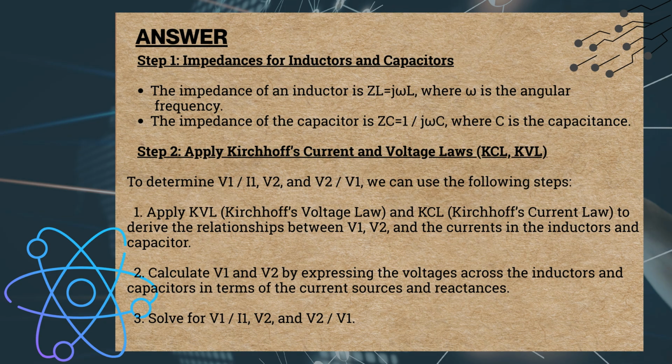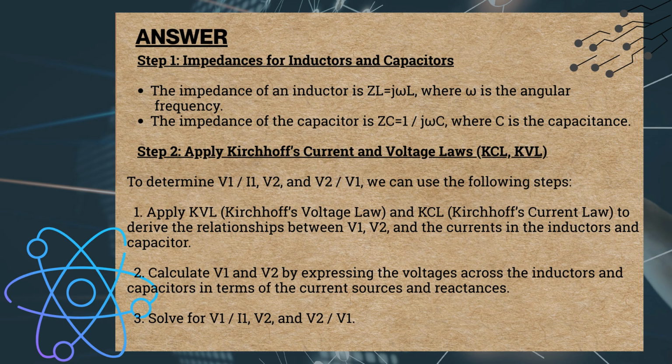Answer. Step 1. Impedances for inductors and capacitors. The impedance of an inductor is ZL equals j omega L, where omega is the angular frequency. The impedance of the capacitor is ZC equals 1 divided by j omega C, where C is the capacitance.